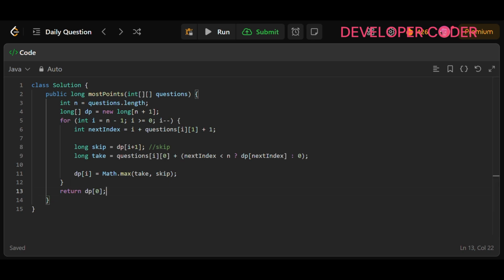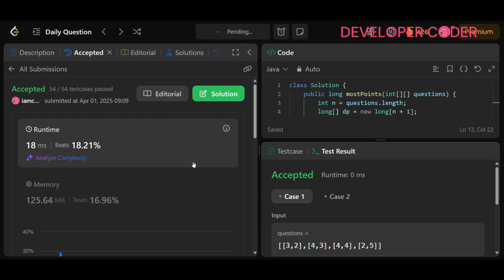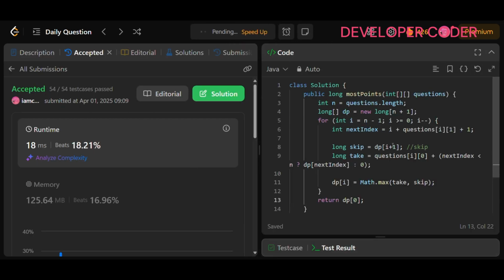Now let's run the code and see if there are any code issues. We'll try to fix that. So the test cases have been accepted, right? Now let's submit it. The time complexity for this one is also going to be O of n.